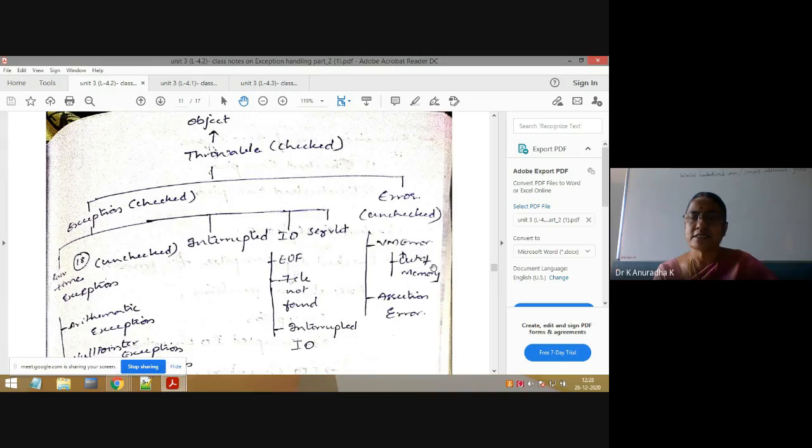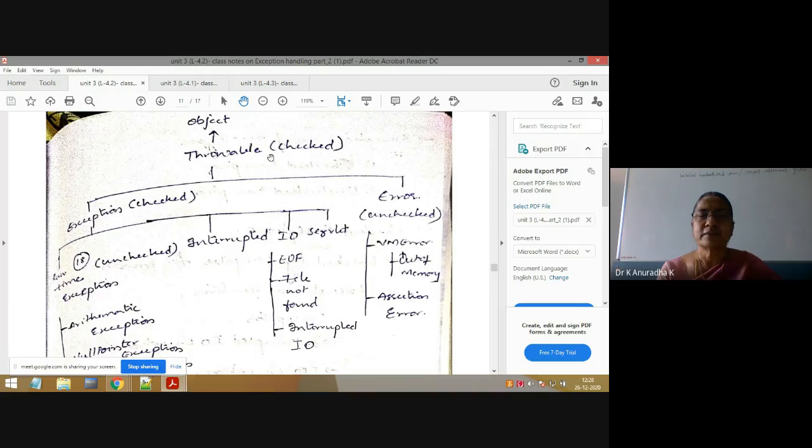Here, error is there. For exceptions, at the end, file not found exception. Here it must be suffixed with error: out of memory error, assertion error, virtual machine error. Like that, here end of file exception must be suffixed with exception, and here it must be suffixed with error. So this is the hierarchy.